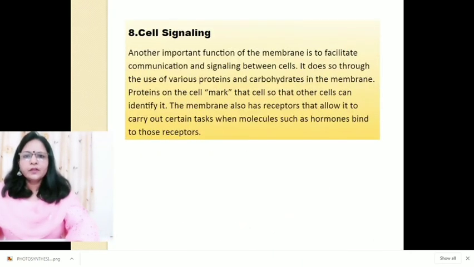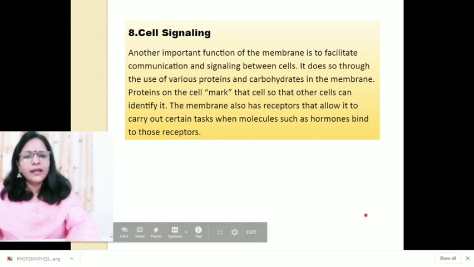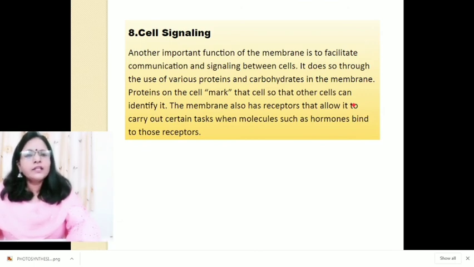Next is cell signaling. Another important function of the membrane is to facilitate communication and signaling between cells. It does so through the use of various proteins and carbohydrates.